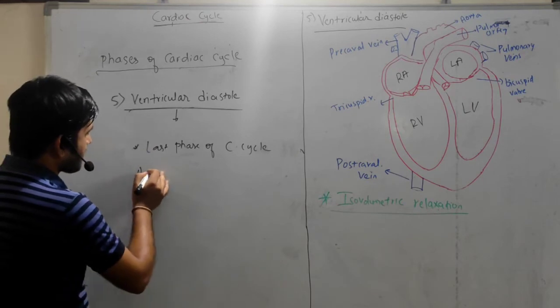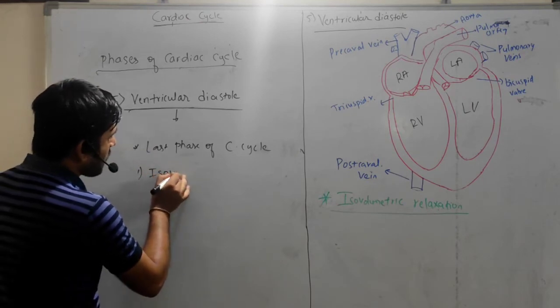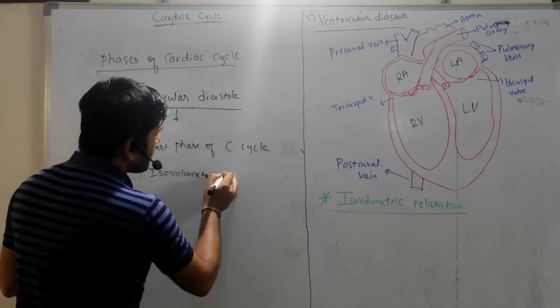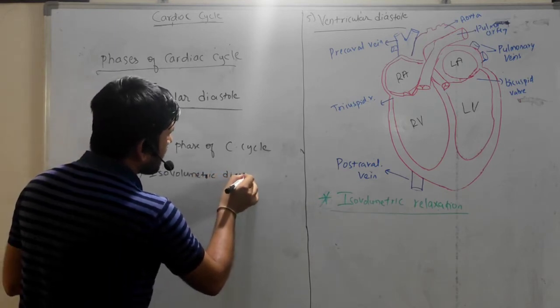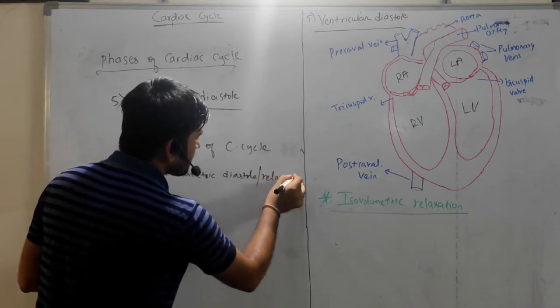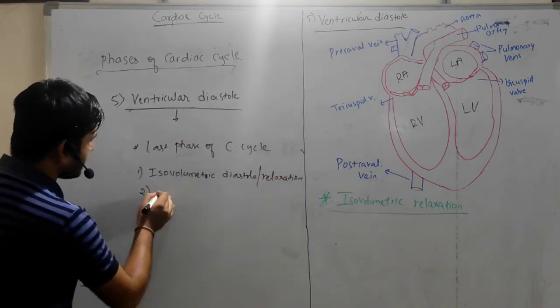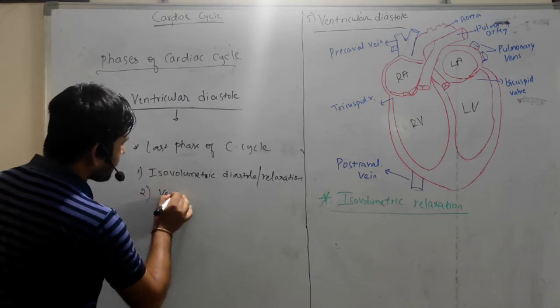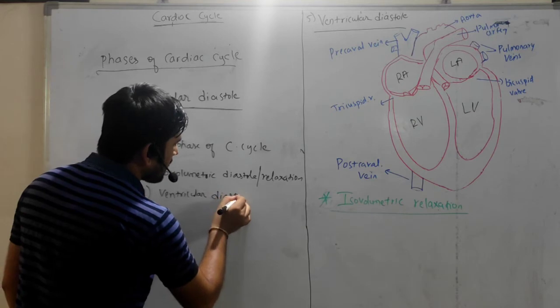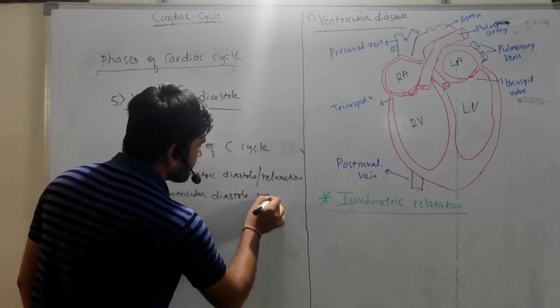One is isovolumetric diastole or relaxation, and second one is ventricular diastole proper, right?